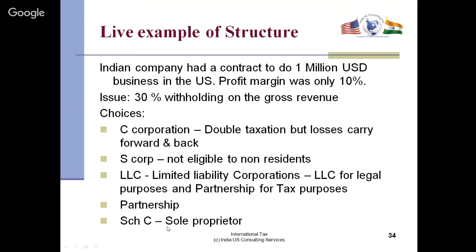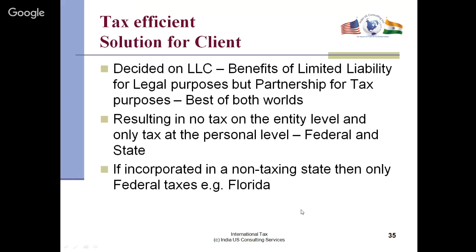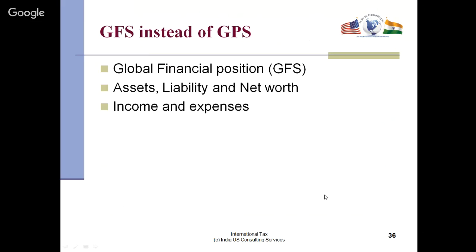This one also possible, but a little more complex, S corp, because if he got sued, then all his assets were at stake. So we advise the client to do an LLC, so the benefits of limited liability, but he files a partnership return 1065, which is the best of both worlds, resulting in no tax at the corporate level. So there's no 30% withholding, and they only pay tax at the federal level, and there's no double taxation, in other words. Incorporated in a non-taxing state, then only federal taxes. Example, if you have this company set up in Florida, then there's no state tax also.